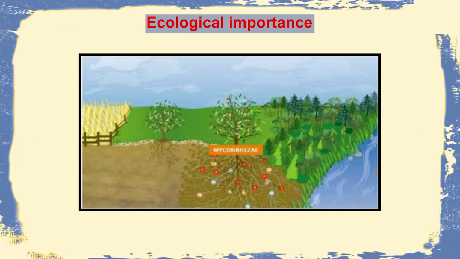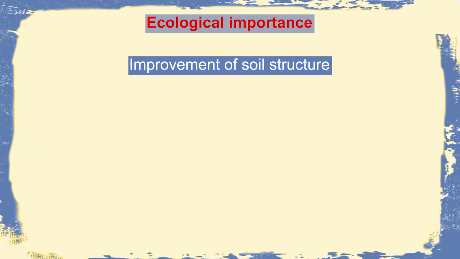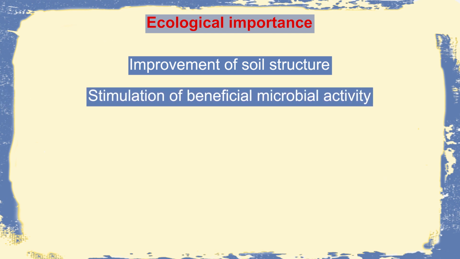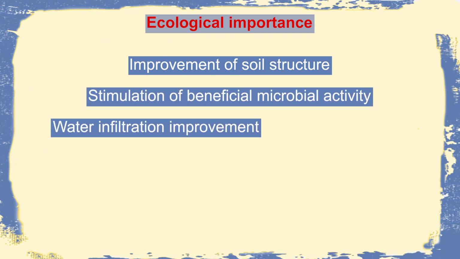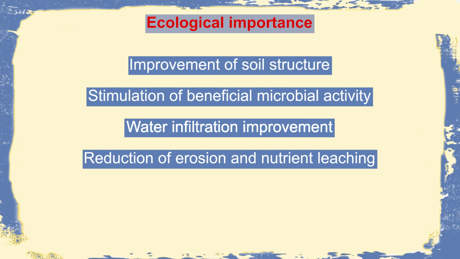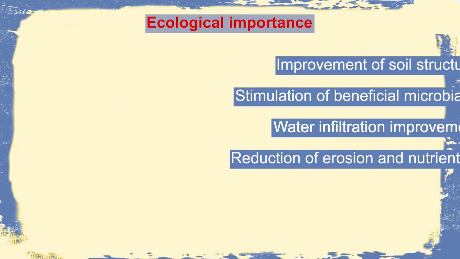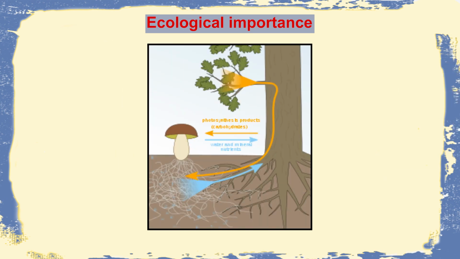Ecological importance means it is improving the soil structure, increasing the beneficial microbial activity of the soil, and definitely preventing nutrient leaching and reducing erosion, and thereby improving water availability to the plant. So this figure clearly shows that the mycelial hyphae underground are acquiring water and nutrition and directly supplying it to the plant, helping the plant to grow, though it is a big tree.